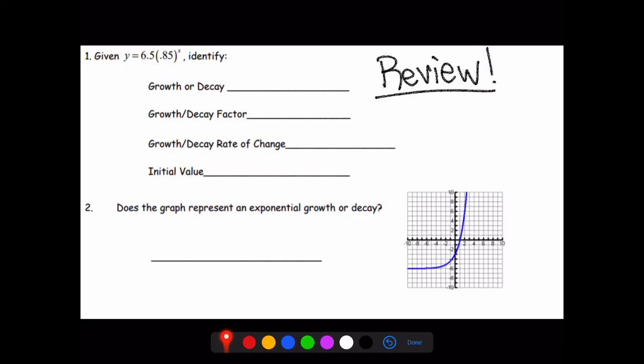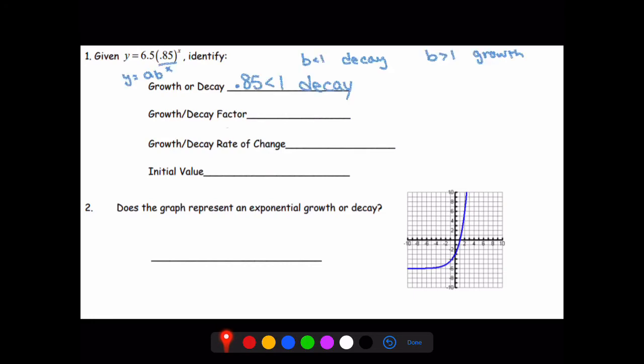Now, if our b value is larger than 1, it's growth. If our b value is less than 1, it's decay. So looking at this problem, we actually have decay happening because 0.85 is less than 1. So it must be decay. For our growth or decay factor, that's just asking for our b value. So again, if it's factor, it's our b value being 0.85.